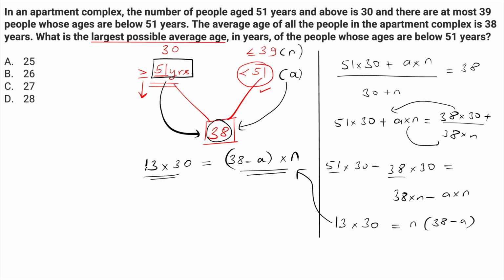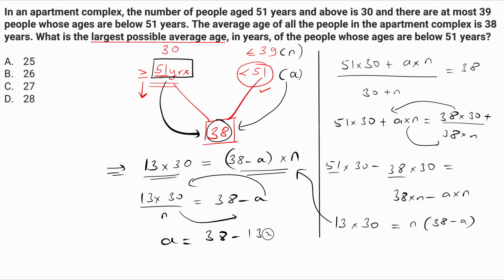So a better way is to go with the concept of deviations actually, and this will give me 13 into 30 upon n is equal to 38 minus A on this side, the remaining terms on the right hand side. I'll get A is equal to 38 minus 13 into 30 upon n, and we want this A to be as high as possible, the largest possible value. Now notice this A will be as high as possible when this minus part will be as low as possible, right? 38 minus something, the minus part should be as low as possible. That will happen when n will be as high as possible.